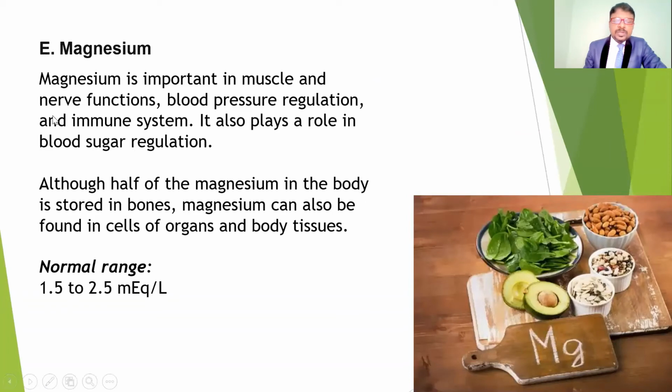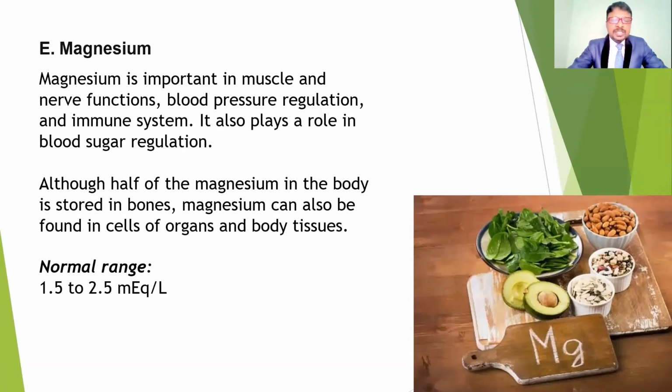Magnesium is also a very important electrolyte. It is involved in muscle and nerve functions, blood pressure regulation, and the immune system. It also plays a role in blood sugar regulation. It also helps strengthen the immune system. Those who have diabetes may have altered magnesium levels, and so there is a chance of altered blood sugar levels.